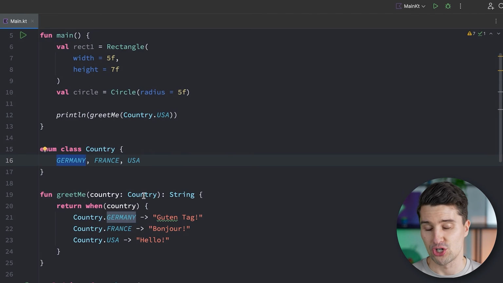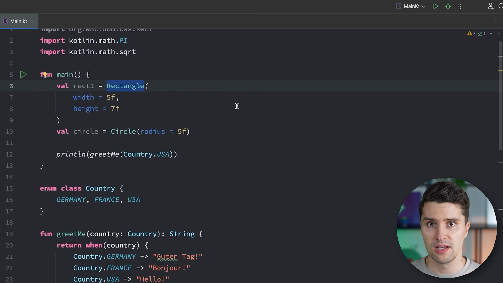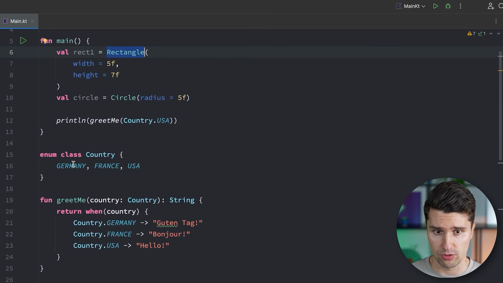However, if we think of our shapes again, like rectangles, then that is not really a constant. There is not just a single rectangle in our code that has a single fixed width and a single fixed height. No, there is actually a use case to have multiple different individual rectangles that all have their own dimensions. And these dimensions are not always known at compile time. However, with countries, depending on how we use these, that is pretty constant.